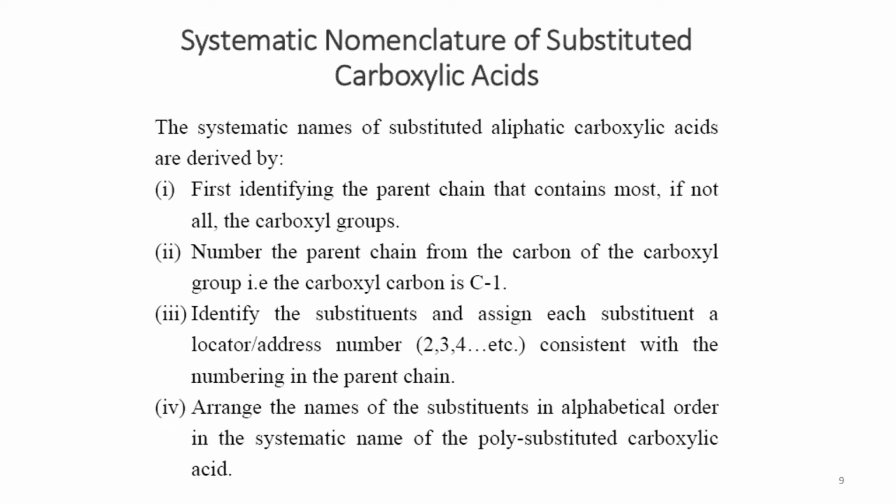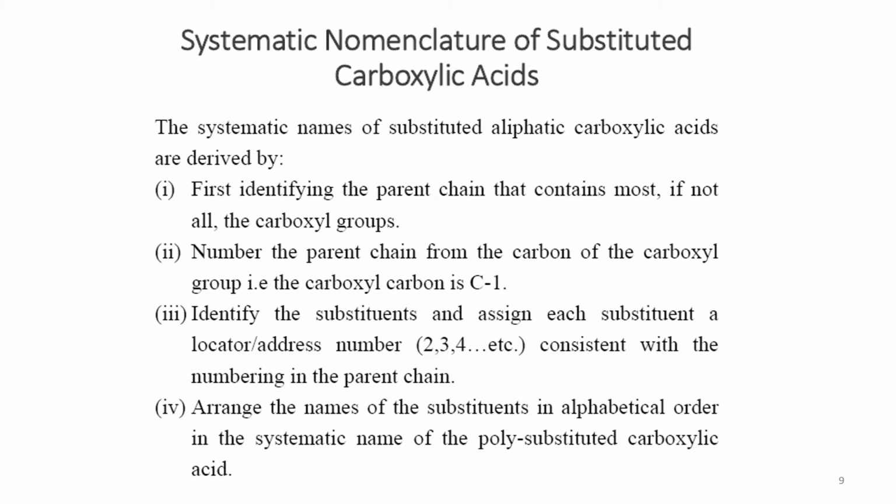So after first identifying the parent chain, the second step was to identify the substituents and assign each substituent the particular locator and number on the parent chain. We already have the parent name, and we have defined the position of the carboxyl group as number 1, because the carboxyl group can always be at the end of the chain, since it can only have one connectivity with the chain.